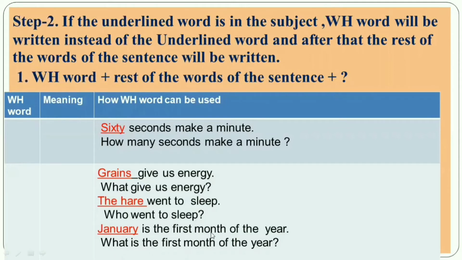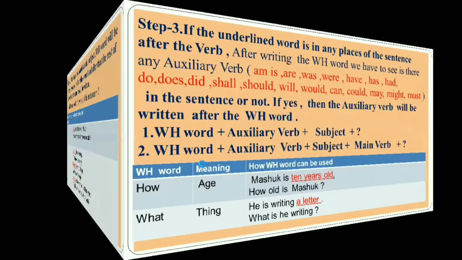My dear student, next one. January is the first month of the year. So here, the underlined word indicates the name of the month. So the WH word will be what. At first write what, and as it is in the subject, all the words of the sentence will be written. So what, the next words are, is the first month of the year. So, what is the first month of the year? And at last, a question mark will be given. Okay, my dear student?